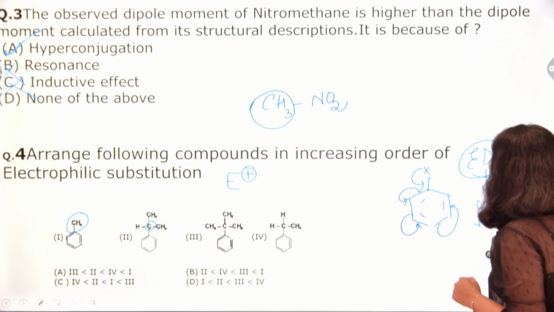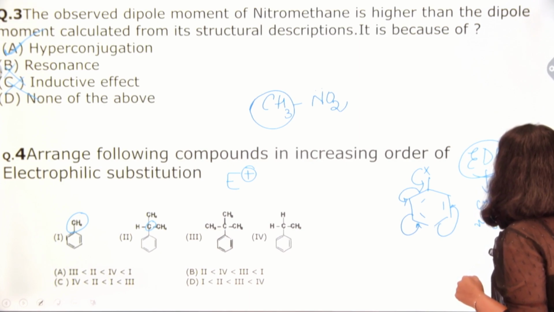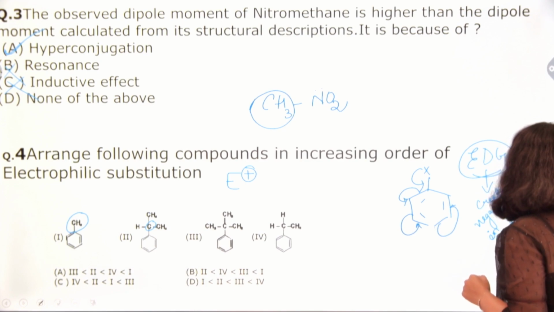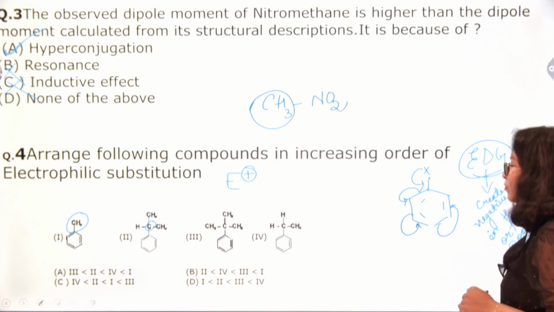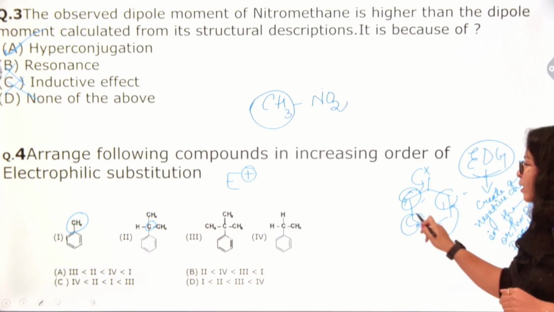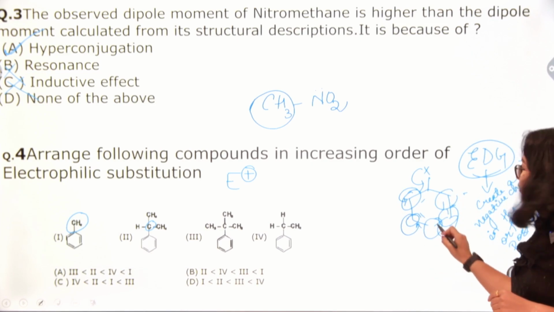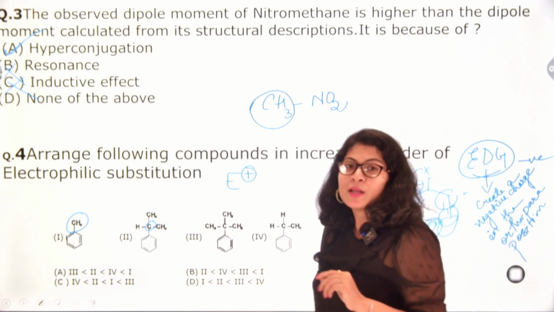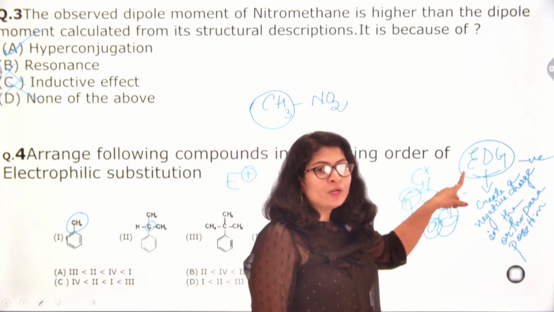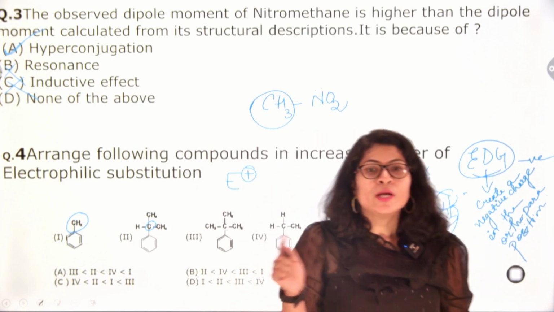Okay, so basically I can say electron donating groups create a negative charge in the ortho para position. Again, with respect to any group present, the direct carbon atoms attached are the ortho carbons, the next carbon atoms are meta carbons, and the bottom one here, the last carbon, is the para carbon. So there are 2 ortho, 2 meta, and 1 para. So basically electron donating group will create a negative charge on ortho and para positions.